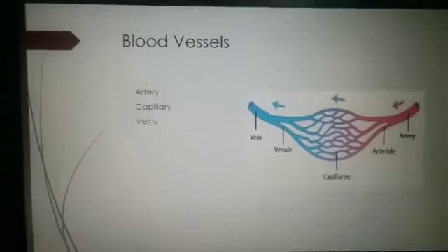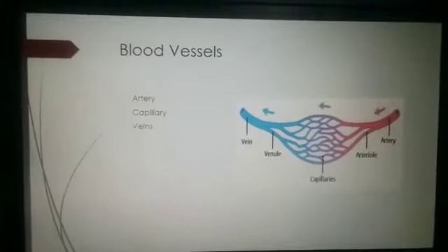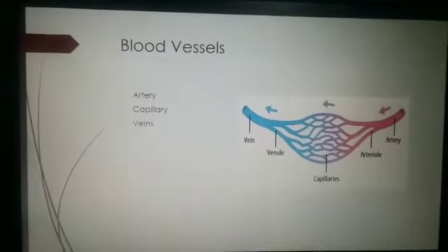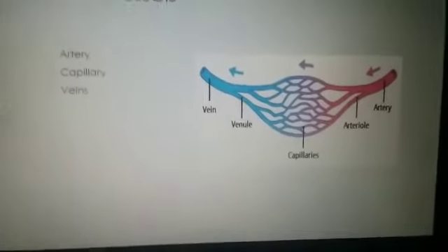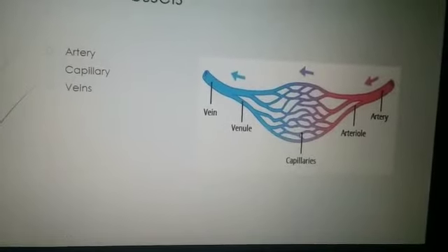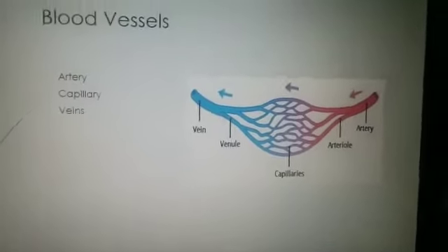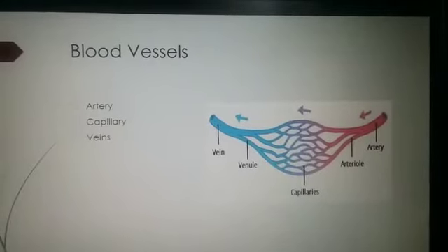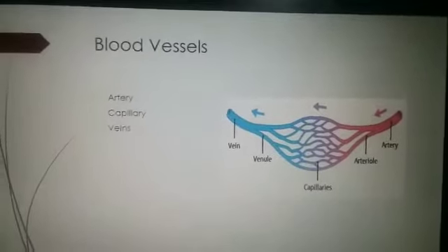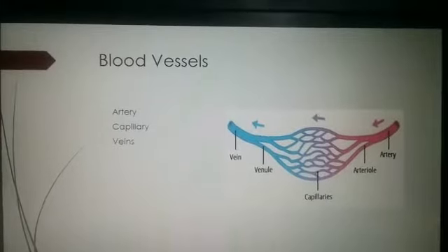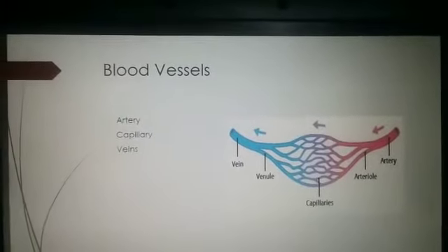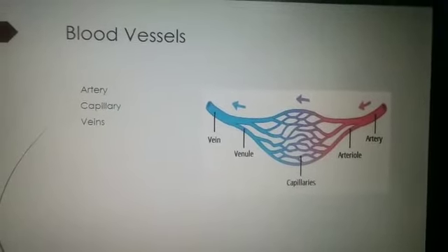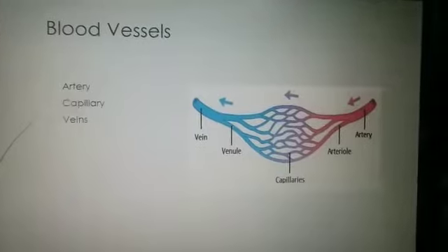Now we have discussed blood vessels. As we have discussed, the circulatory system contains different blood vessels: arteries, capillaries, and veins. As you can see, there are three types of blood vessels. Arteries have elastic fibers and thick walls, and the main function of arteries is to carry blood away from the heart. Capillaries, as you can see in the middle part of the diagram, have a net structure.